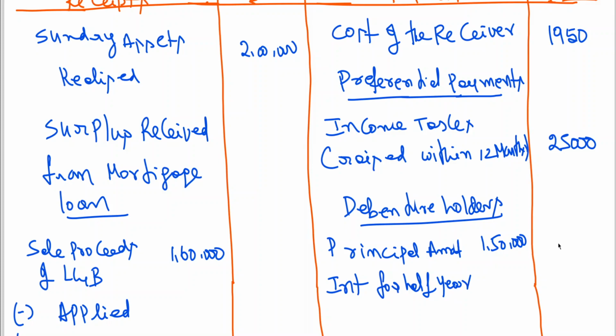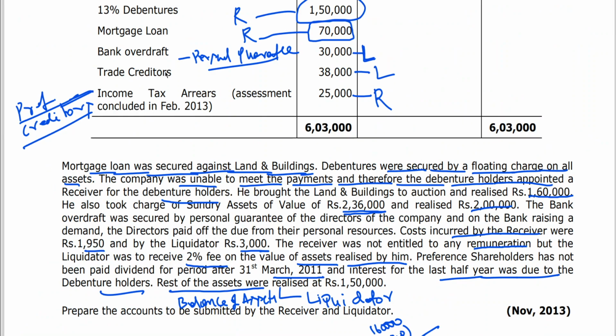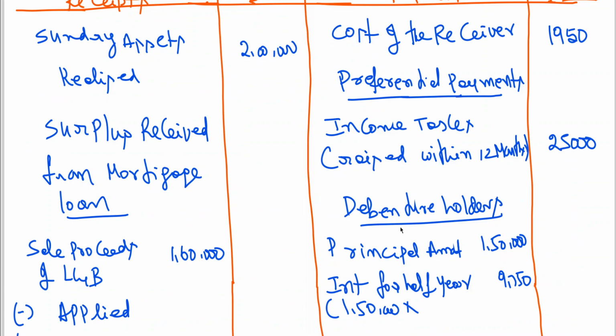Interest for half year is 9,750. How did you get it? 1,50,000 into the rate of interest, which is 13%, no? 13% into 6 by 12 comes to 9,750.